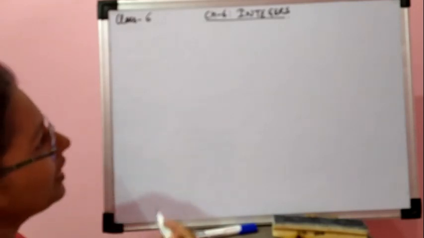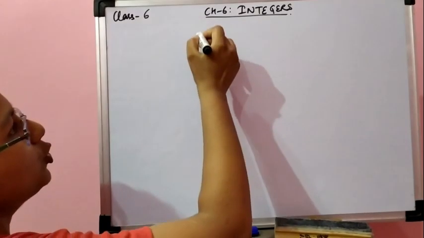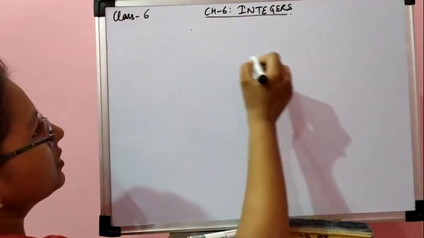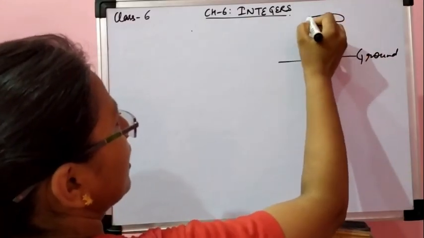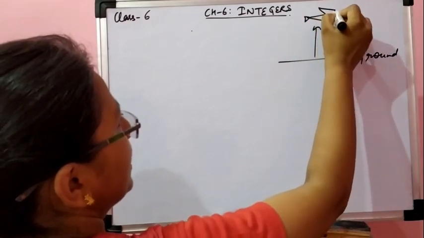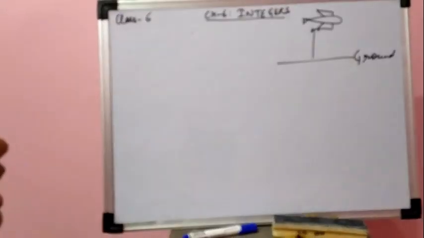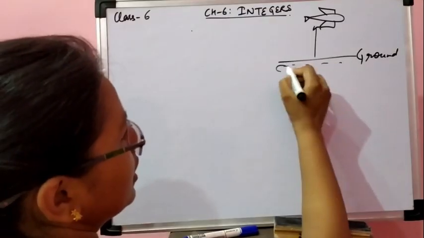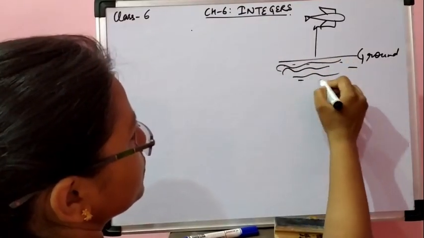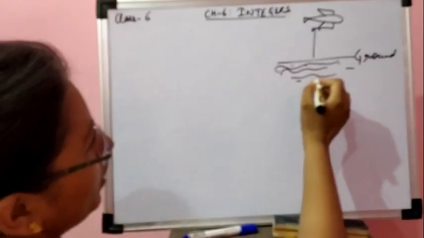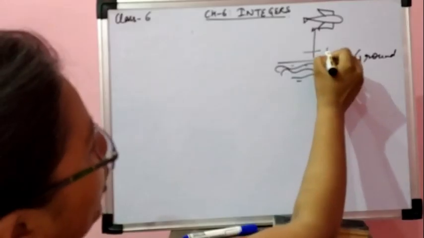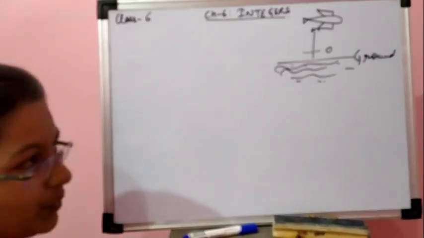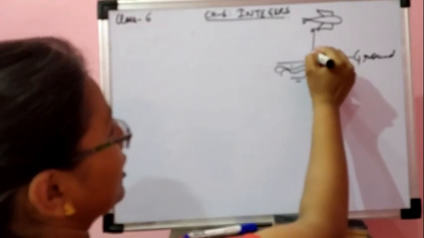Let me tell you. Supposing this is ground level, okay? This is ground level. Above the ground, you have seen that aeroplanes are flying, okay? Above the ground. And below the ground level, there is water, okay? So we are having an initial point, that is 0. Or I can say that I am having a reference point.